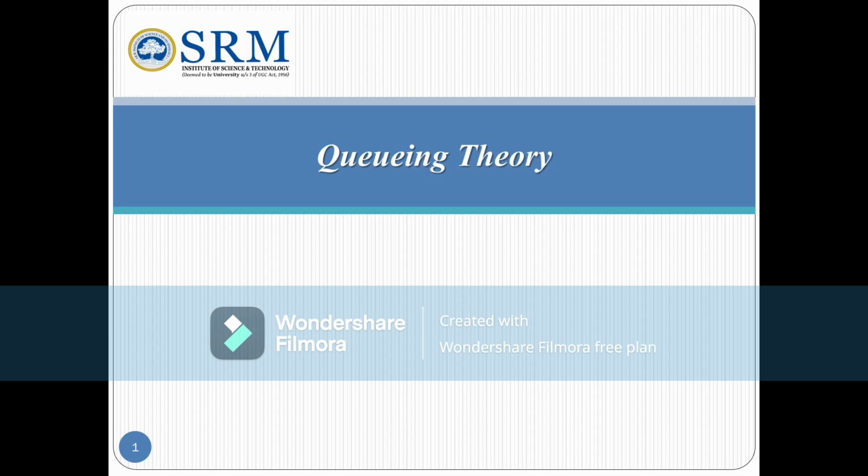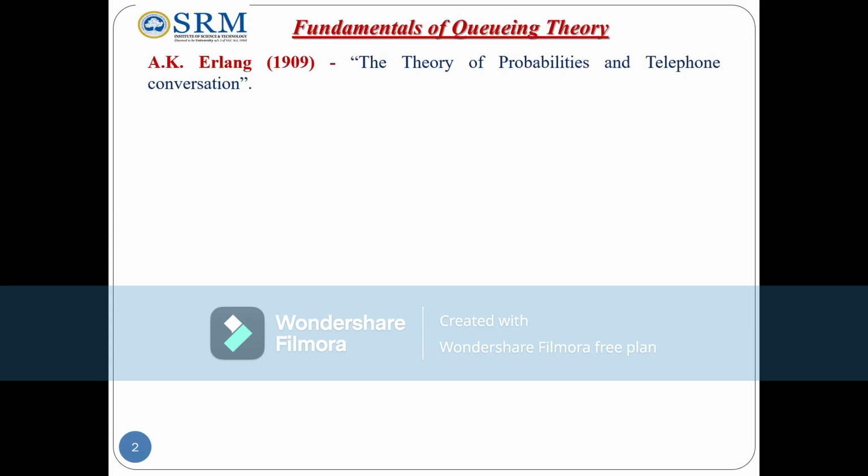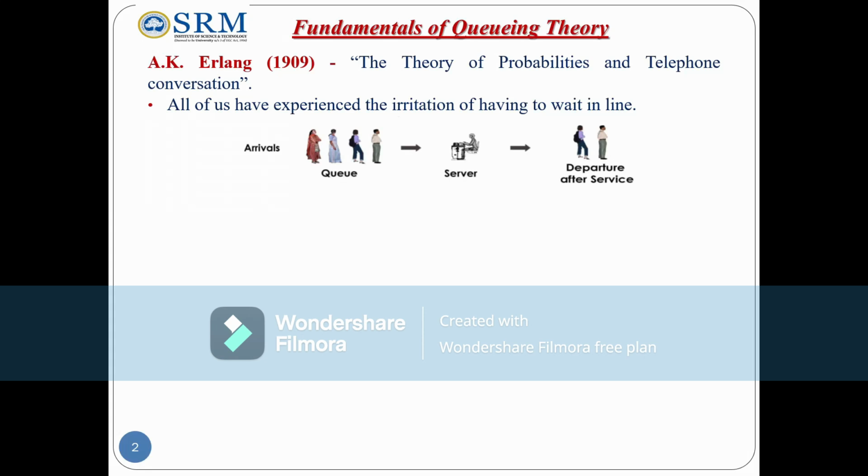Today I am going to speak about the topic queuing theory, fundamentals of queuing theory. A.K. Erlang, in 1909, derived the theory of probabilities and telephone conversation. All of us have experienced the irritation of having to wait in a line. Customers arrive, wait in a queue, get a service, and after the service, depart.